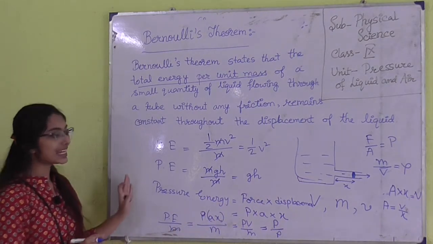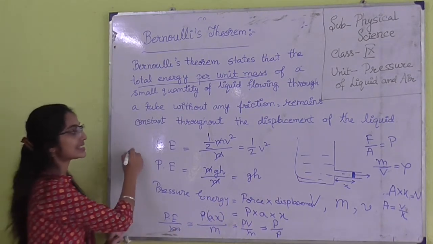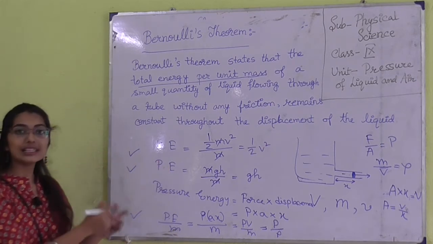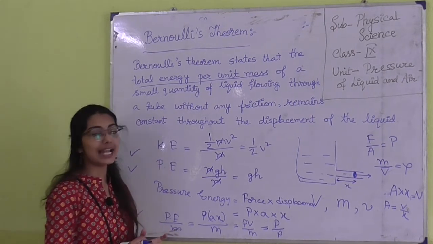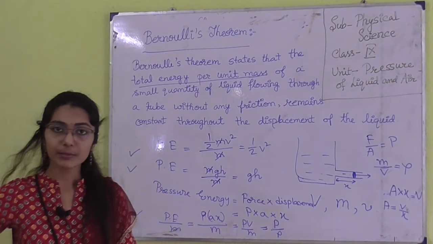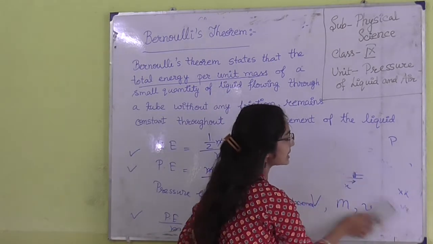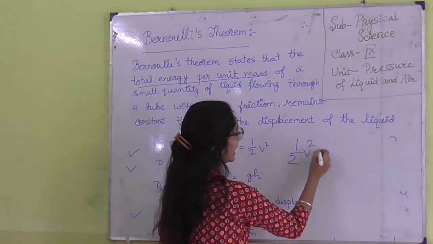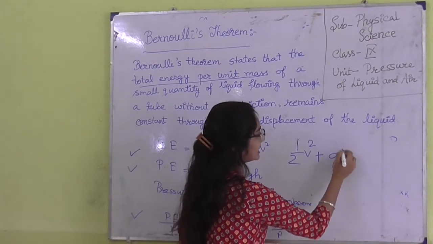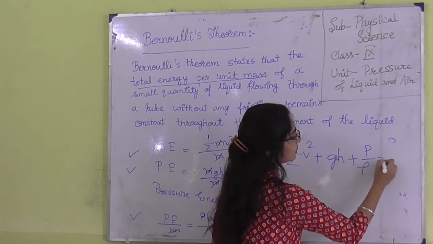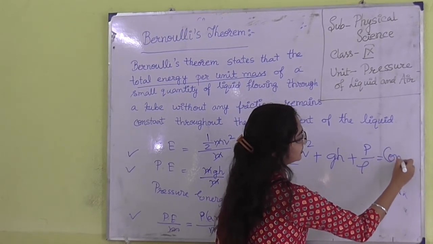So there are three types of energy we have got: kinetic energy, potential energy and pressure energy. The sum of all these energies is constant during the flow of the liquid. So Bernoulli's theorem: half v square plus gh plus P by rho is always constant.